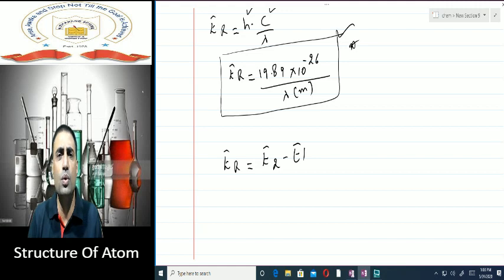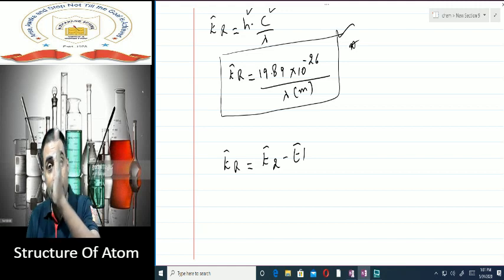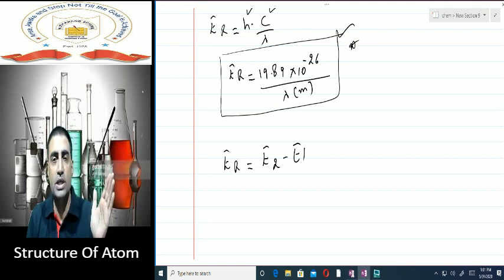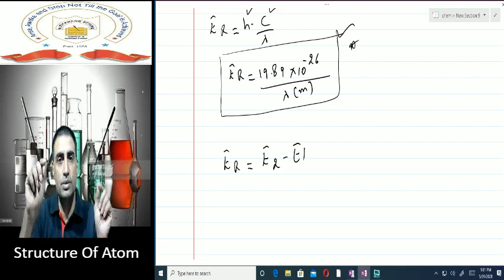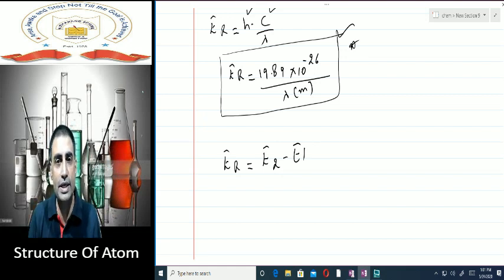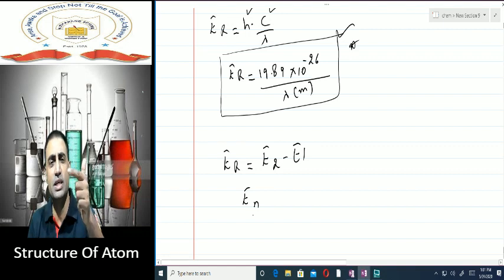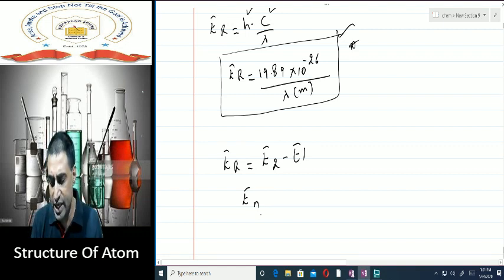If somehow we calculate the energy of the higher energy level and the energy of the lower energy level, and we subtract the energy of the lower energy level from the energy of the higher energy level, we'll get the energy of the radiation which is coming out. So how to do that? Well, in order to calculate energy of nth shell, meaning first, second, third, fourth, fifth, any shell, n can be anything, 1, 2, 3, 4, 5, 6, 7, 8, anything.